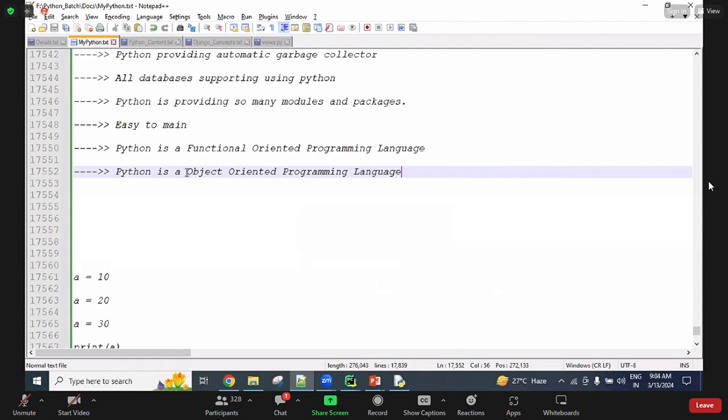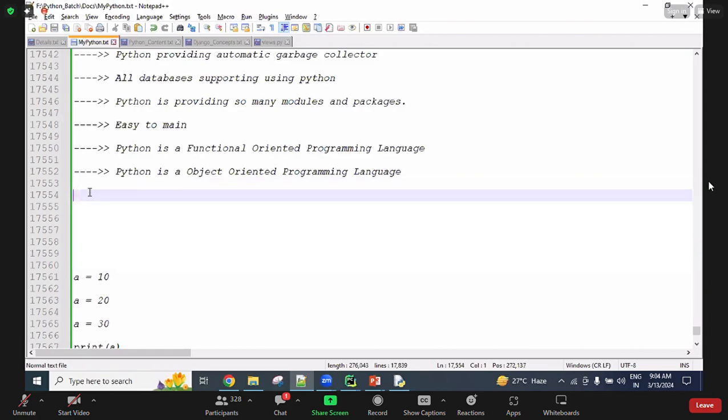So Java follows this object oriented technique, not functional oriented technique. But in Python, we can use a functional oriented technique and object oriented technique. Both we can use. So we have a separate chapter for this, again a separate chapter for this. Multiple days we are discussing these topics, guys. Then you will understand clear information about these things.